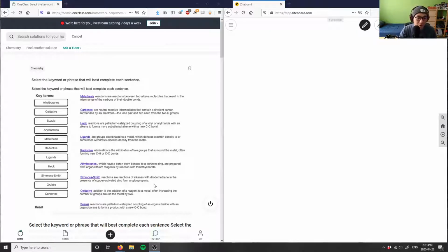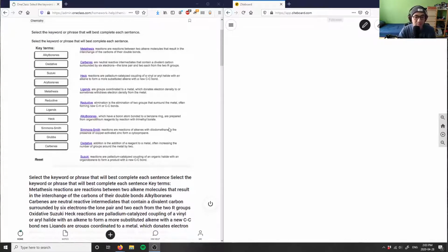Aryl boranes have a boron atom attached to a benzene ring, prepared by organolithium reagents by reaction with trimethyl borate. So again, if you have a boron atom attached to a benzene ring, it becomes an aryl borane. Simmons-Smith is a reaction of alkenes with diiodomethane in the presence of copper activated zinc to form a cyclopropane. So you have an alkene and you're forming a cyclopropane, and it's stereoselective as well for Simmons-Smith.